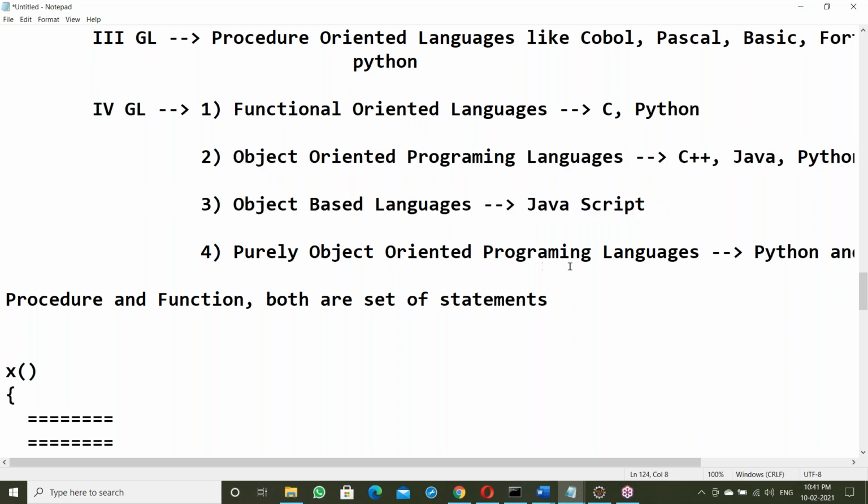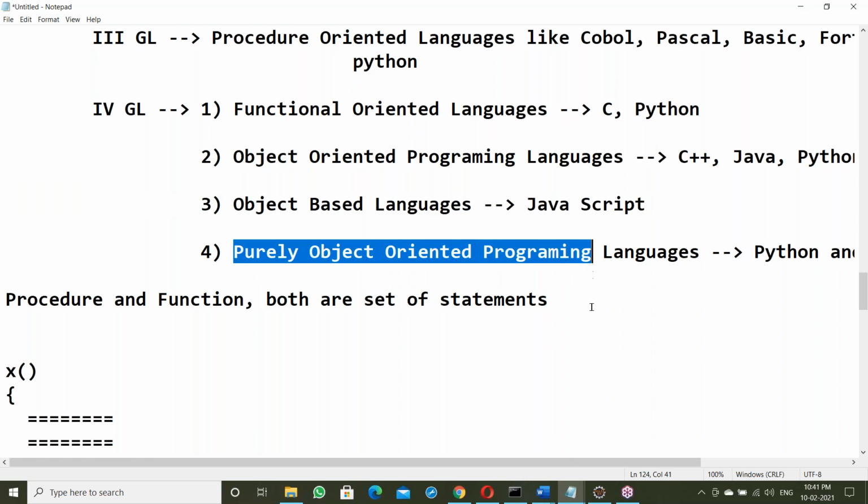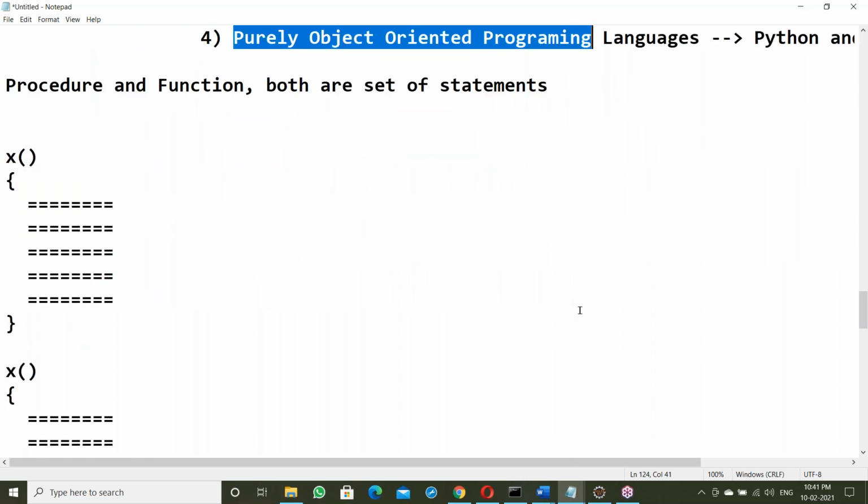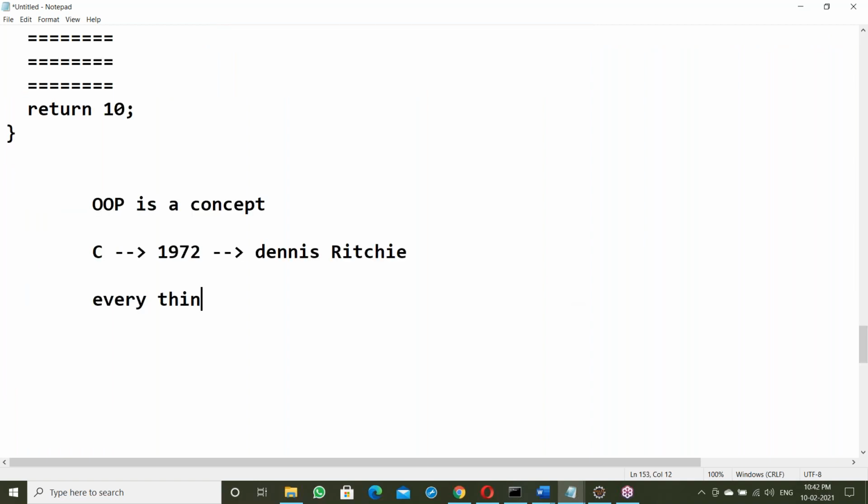Fine. Next, purely object-oriented programming language. What is purely object-oriented? Purely object-oriented means everything is an object here. What does it mean? Suppose in Java, we have an integer variable int a equal to 10, and int b equal to 20. They are variables, right?